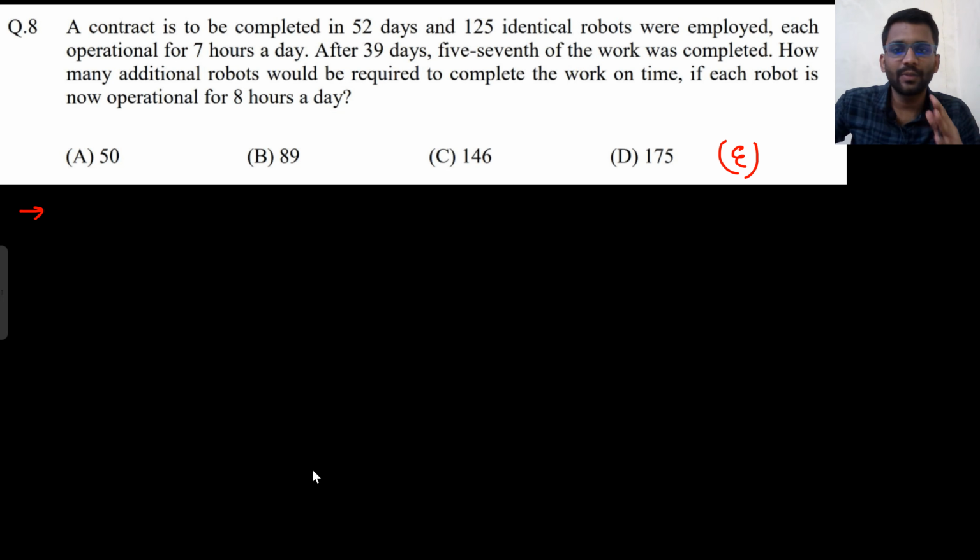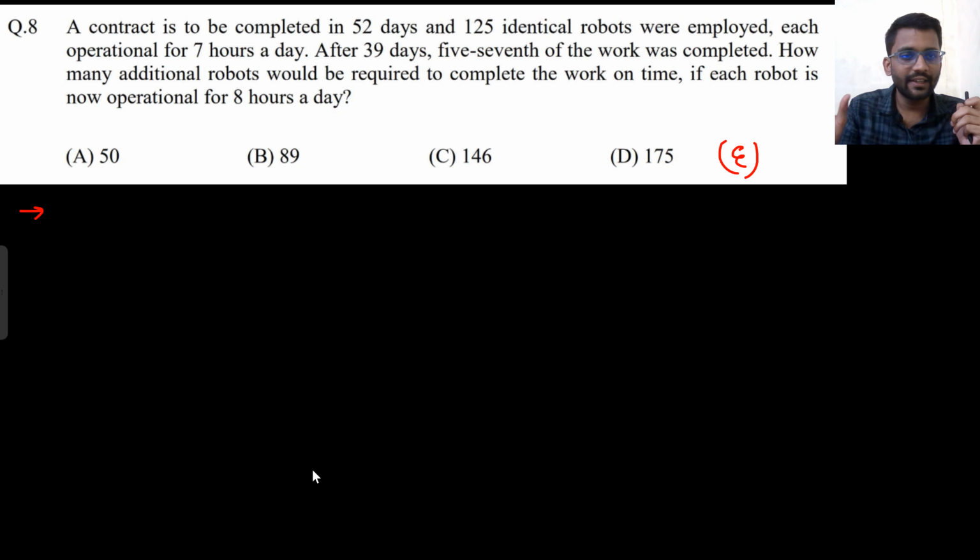A contract is to be completed in 52 days and 125 identical robots were employed, each operational for 7 hours a day. Look, there are 125 workers and everyone works for 7 hours a day, and the work has to be completed in 52 days.